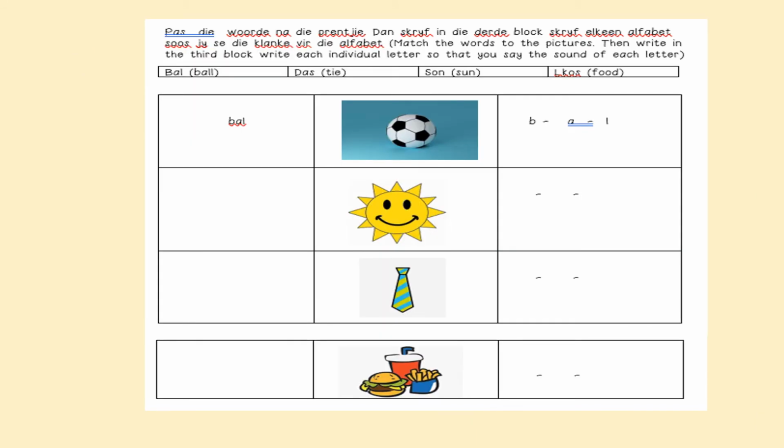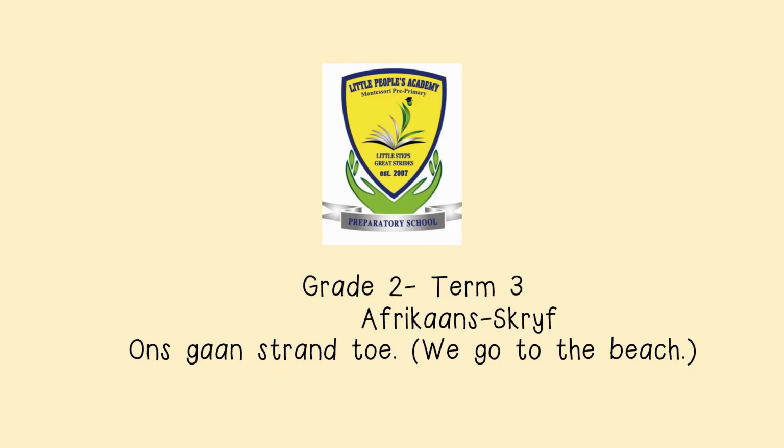In your werkboek, dit sê pas die woorde na die prentjie, dan skryf in die derde blok, skryf elkeen alfabet soos jy sê die klanke vir die alfabet. Match the words to the pictures, then write in the third block each individual letter so that you say the sound of the letter. I did the first one for you, which is the picture of the ball. So it's ball. And then in the third block, you're going to write B-A-L to say the word ball, which is bal.